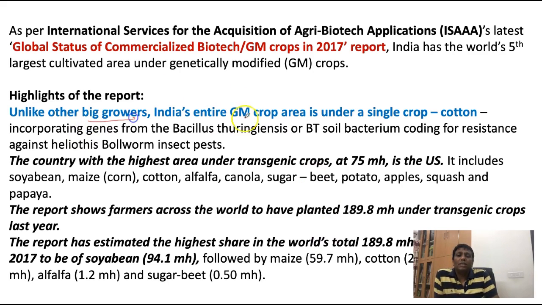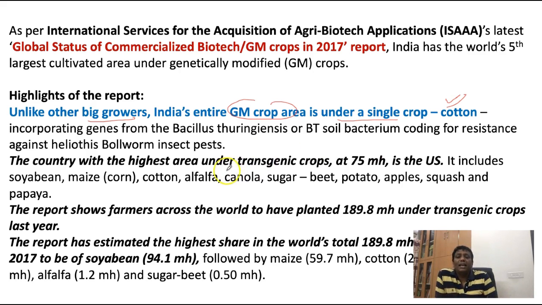Unlike other big growers, India's entire GM crop is under a single crop, that is cotton. We are not growing BT mustard, BT brinjal or any other, we are growing only BT cotton. And last year there was news, guys, that we are growing it hiddenly, not openly.